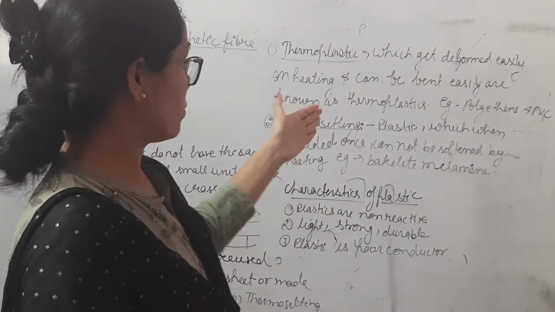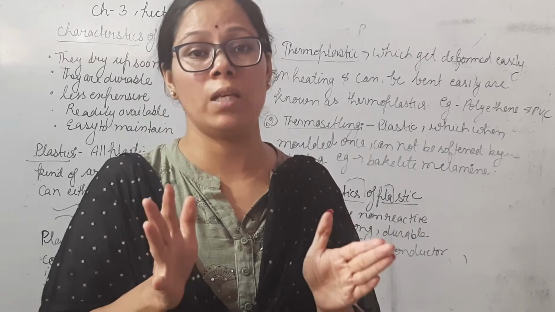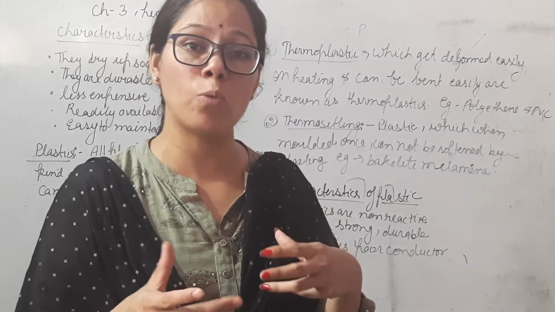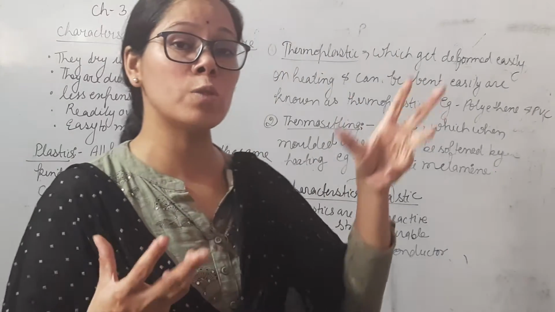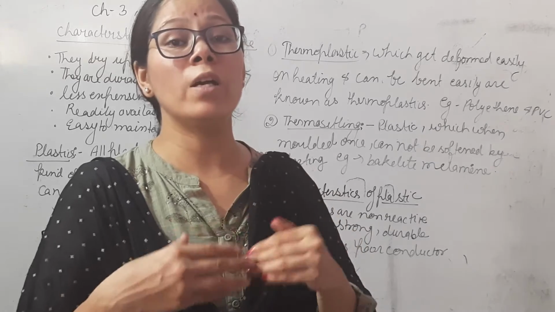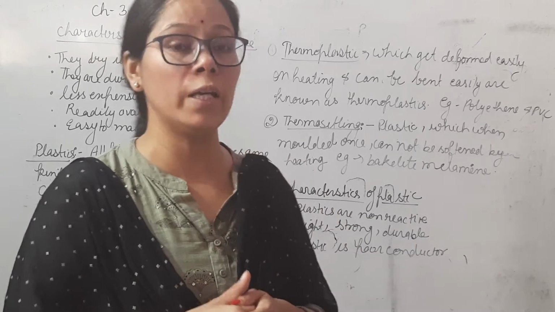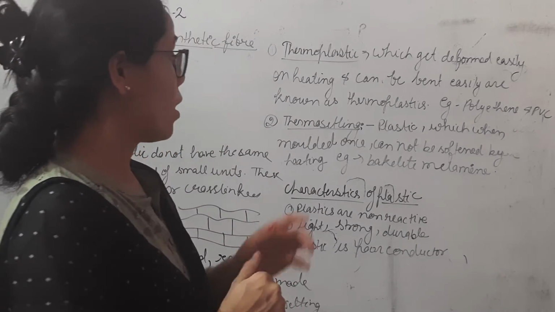And polythene, you are very familiar with polythene. It has different uses and is also present in different shapes. So thermoplastics are those plastics which can be molded into different shapes on heating. Now the second is thermosetting plastic.